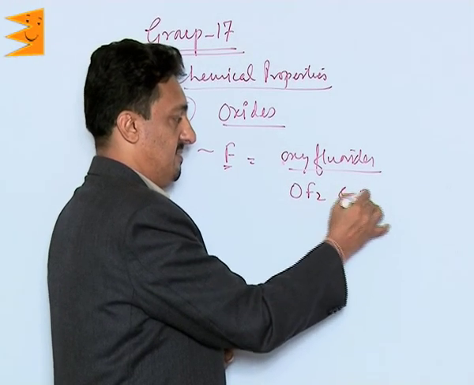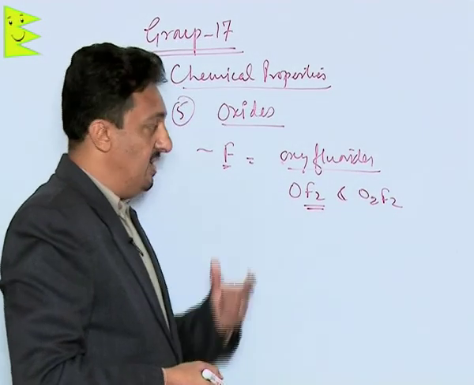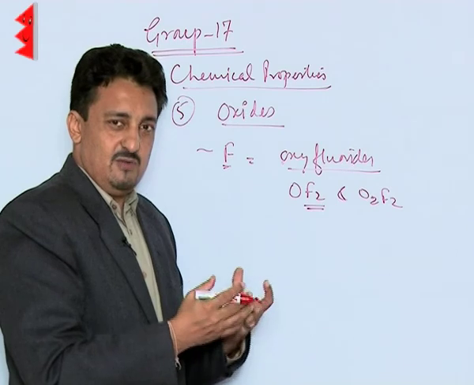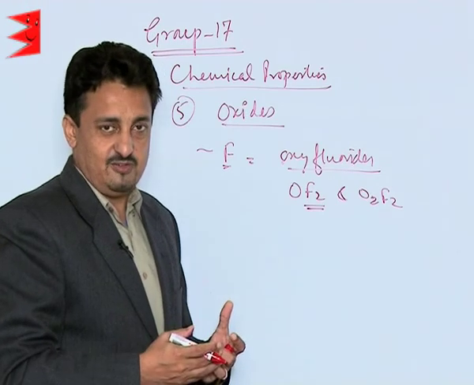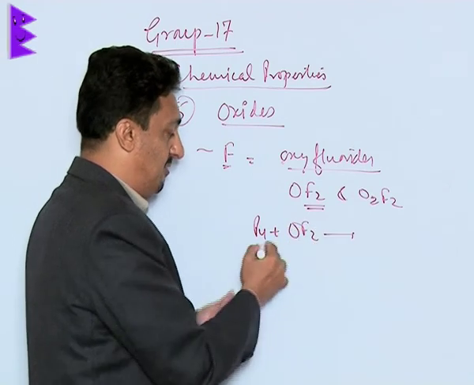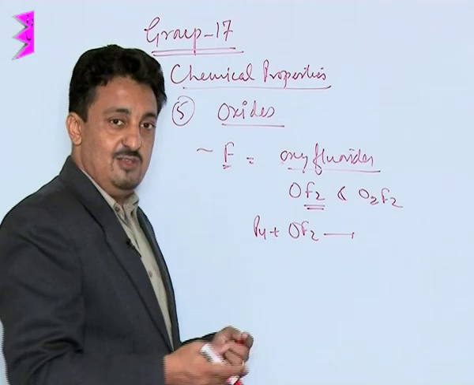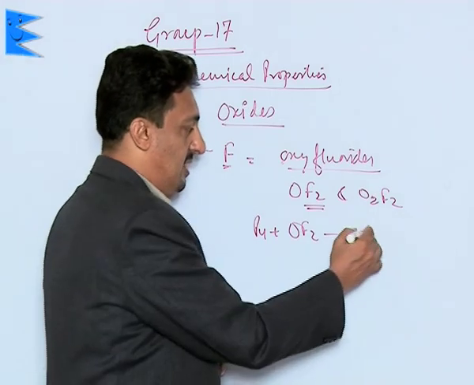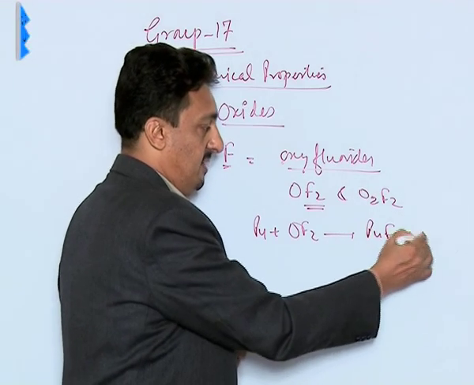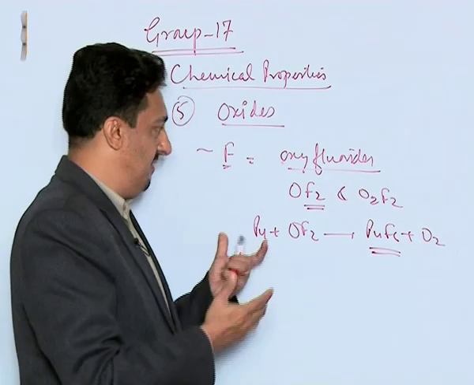So it's like this, out of which this is more stable at room temperature. All these oxyfluorides, both of these are very strong fluorinating and oxidizing agents. That is why this OF2 is mainly used for the enrichment of plutonium ore, which is basically used as a nuclear fuel. It forms PuF6 and O2, which later on gives pure plutonium. So that is how these are used.